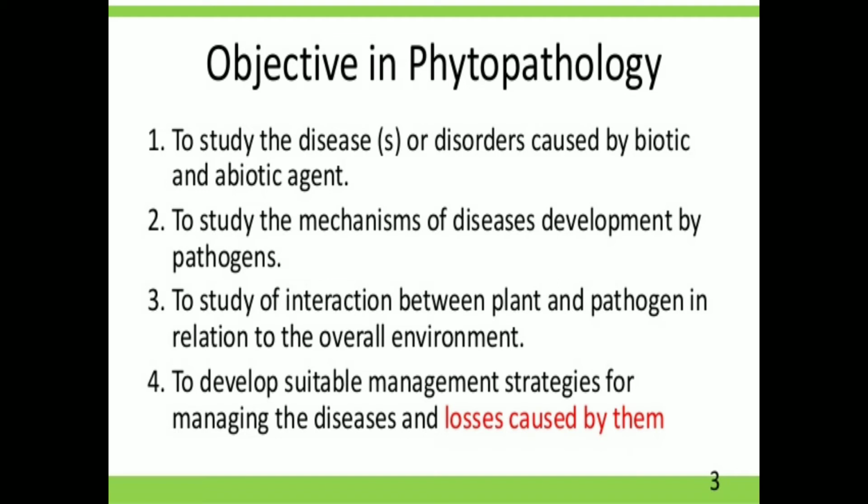That means how fungi, bacteria or viruses attack the host or the plants, how these microorganisms enter inside the plant, how they develop in the plant, and how the symptoms appear. So in the second objective, we discuss the entry of the pathogen, the development of disease and the appearance of symptoms.